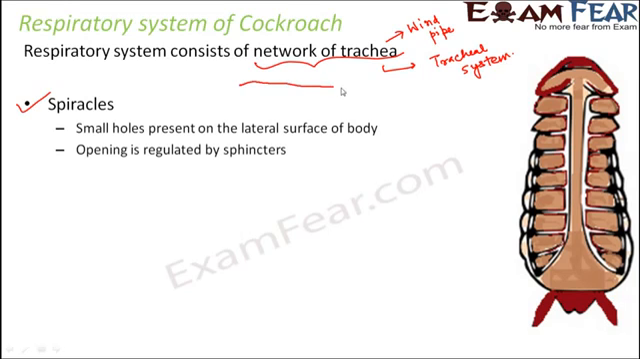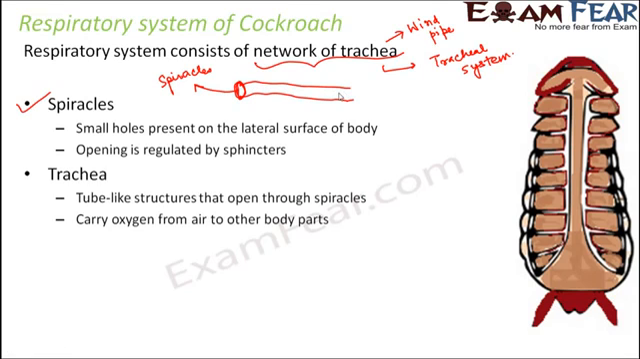So let us look at the structure of one particular trachea. Let's say this is a tube-like structure which is a trachea. Towards one end of the trachea you have an opening, and this opening opens to the outside air. Like how we have nostrils, similarly they have spiracles. These are spiracles and they open to the air. They take in air and then this air reaches the trachea. So trachea are tube-like structures that open through spiracles.